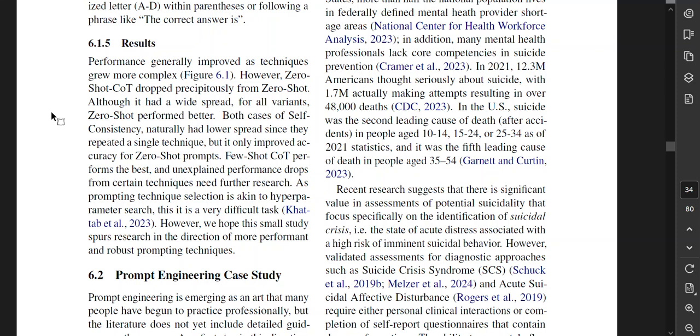This is interesting, though. Few-shot chain of thought performs the best. So zero-shot performed better than zero-shot chain of thought. And for few-shot chain of thought, it has some time to reflect. Okay, that kind of makes sense.